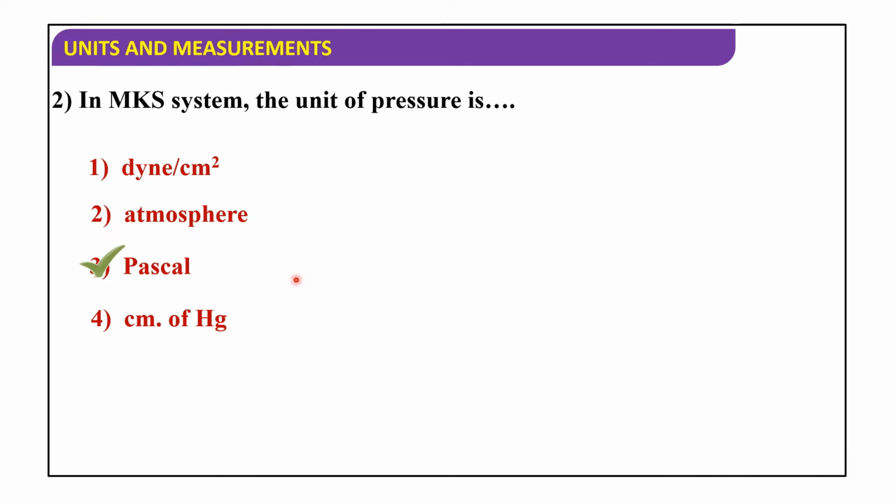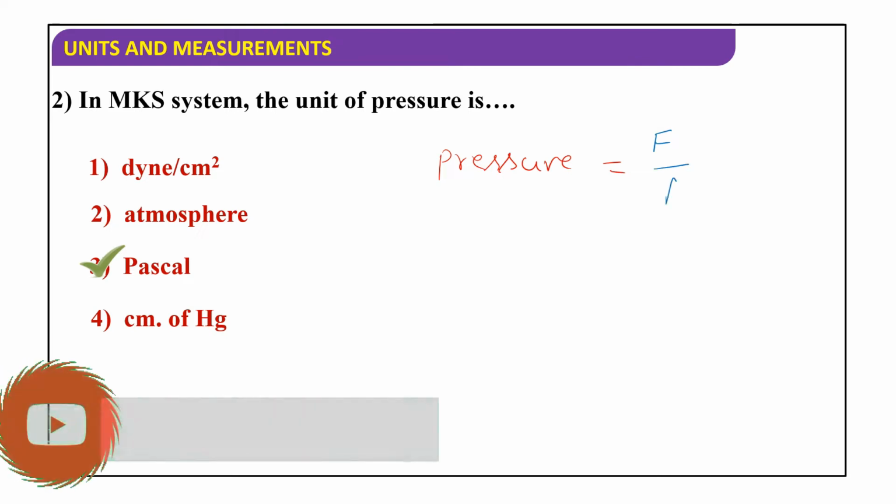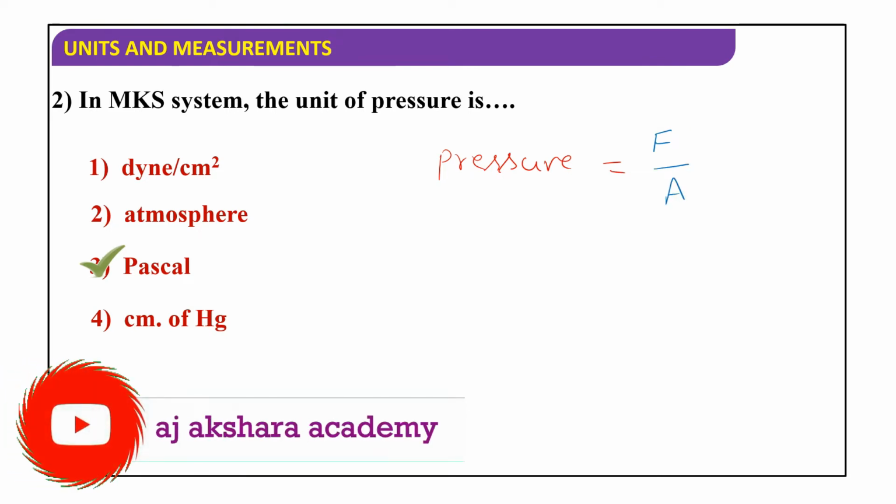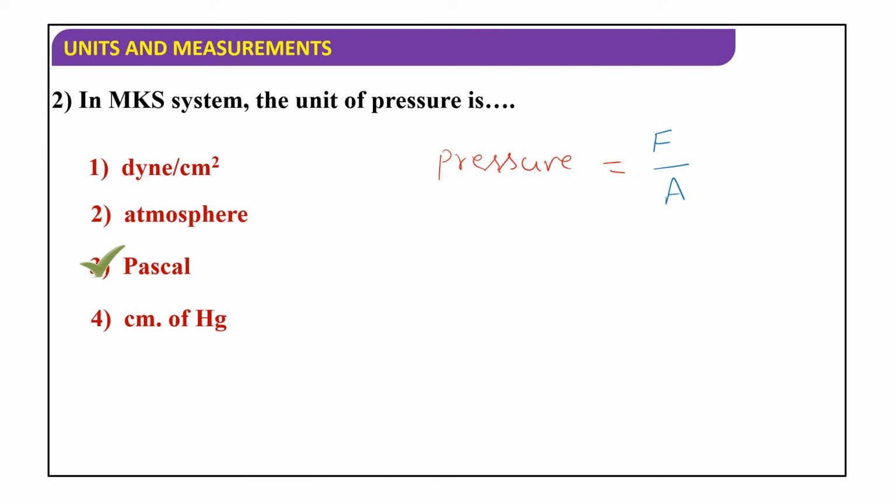Pressure is nothing but force per unit area, so pressure is equal to force by area, F by A. Force acting on a unit area is known as pressure.